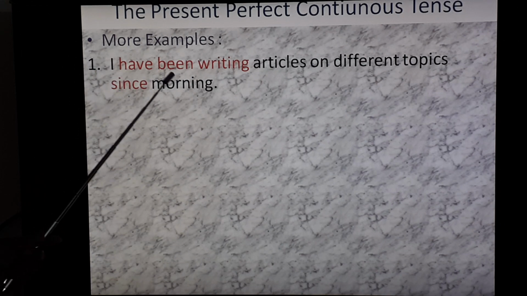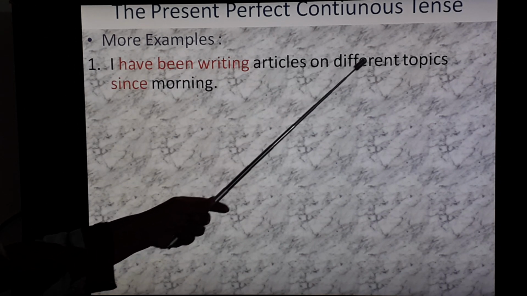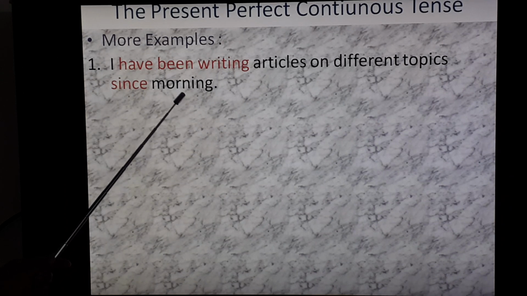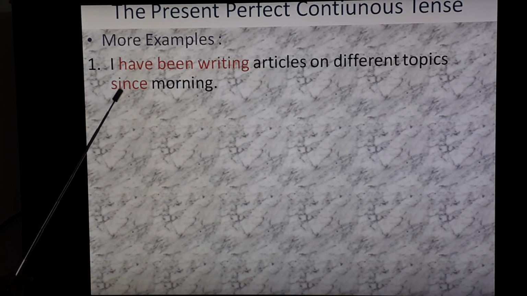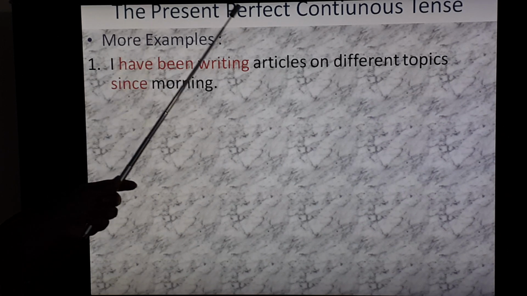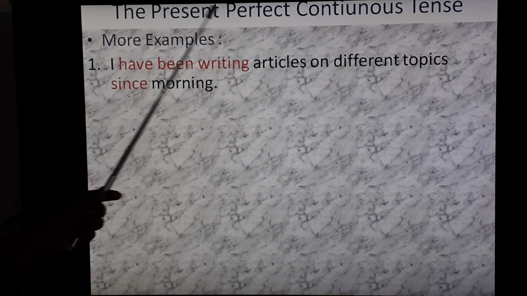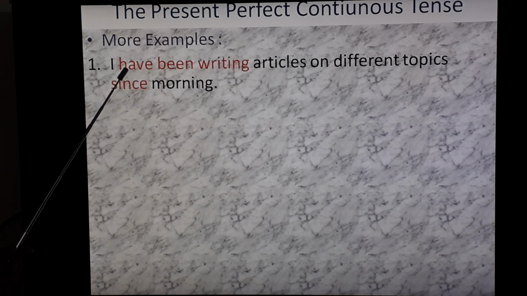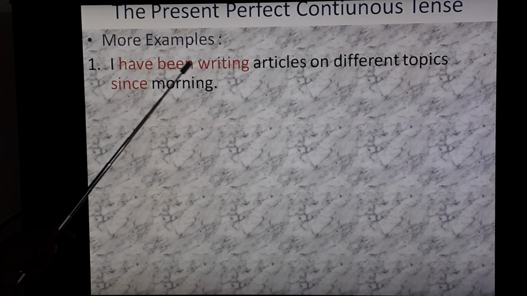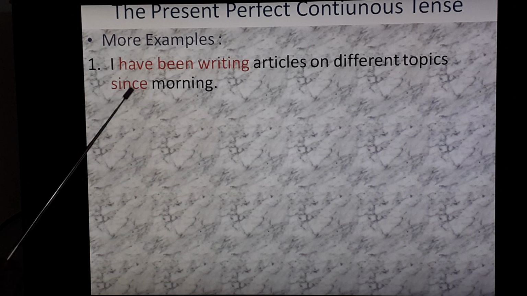First, I have been writing articles on different topics since morning. So here highlighted words are important because with these we can see the present perfect continuous tense. Have been writing. Here when you are using present perfect continuous tense, then you have to use this predicate. Have been writing. According to the subject, you have to put has or have. And here how to use since. Here particular morning that is given. That's why since is given, particular point of time.